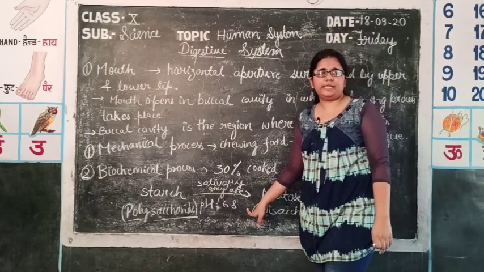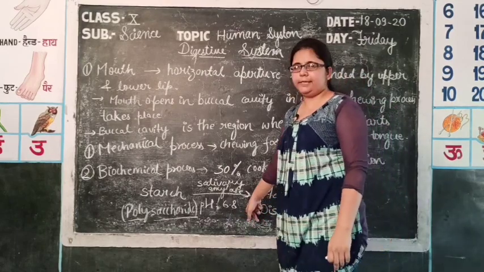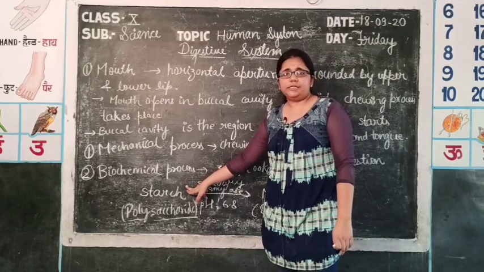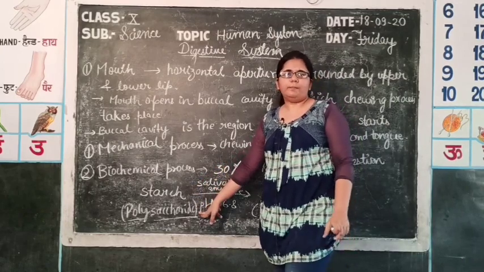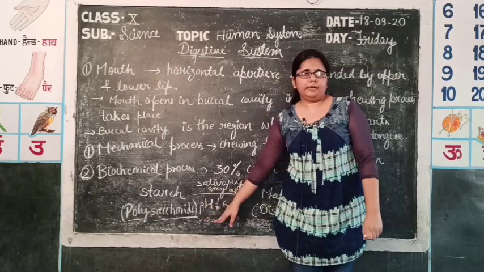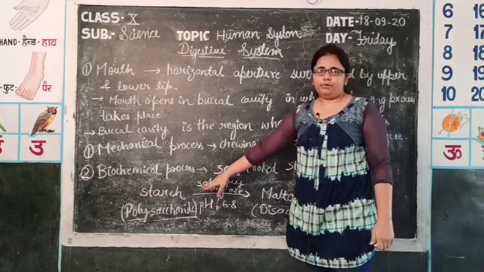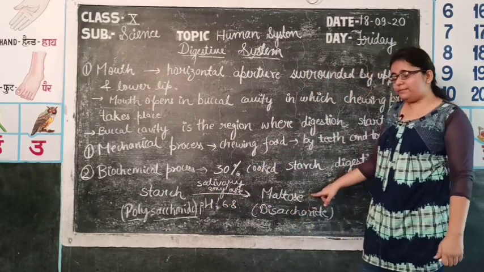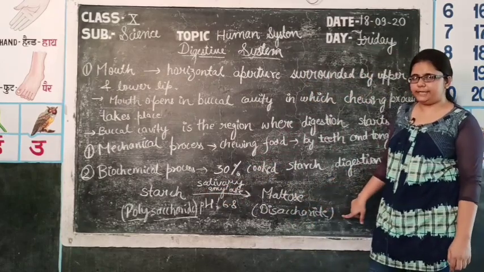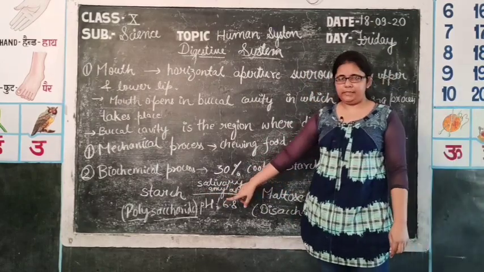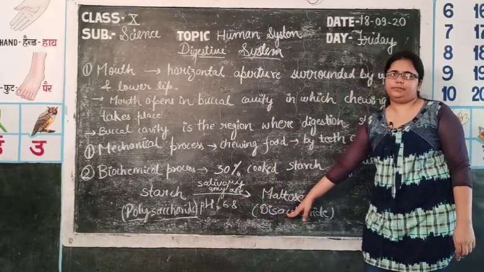Any pH which is less than 7 is known as acidic pH. Starch is a polysaccharide, that is, a complex form of food which we take, like in rice and potato, where there is an abundant amount of starch. It is converted into a simpler form, maltose, which is a disaccharide unit. Poly means many and di means two in biology.